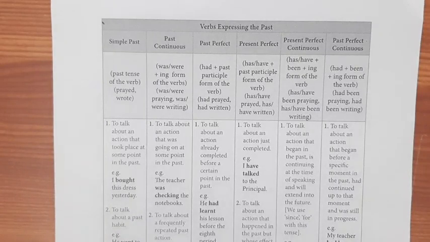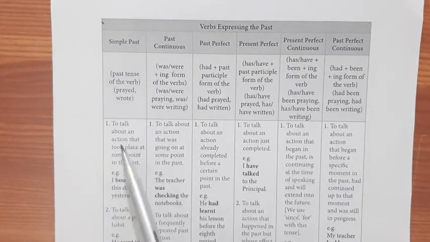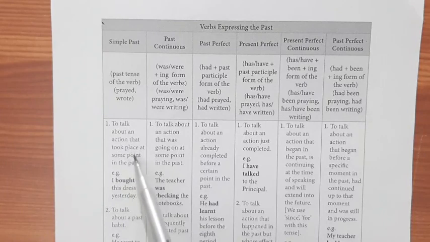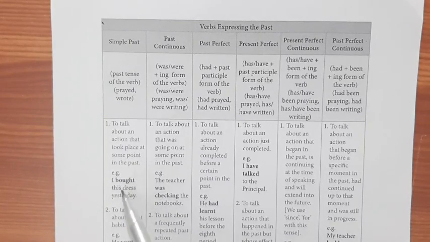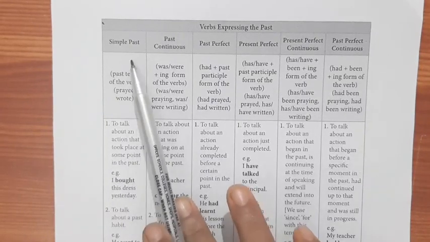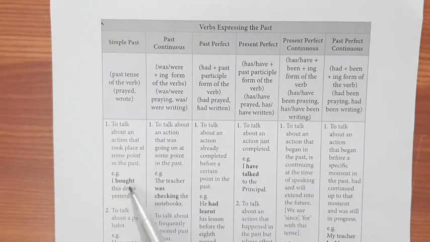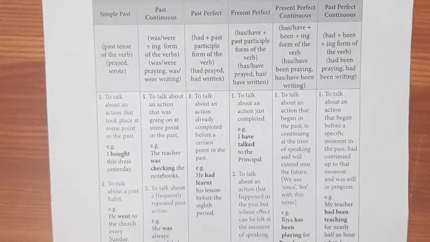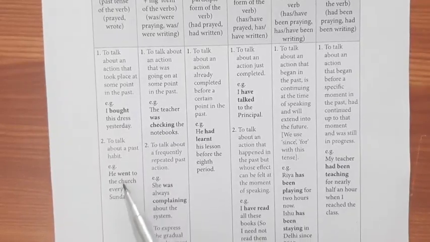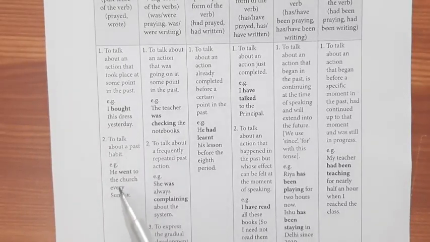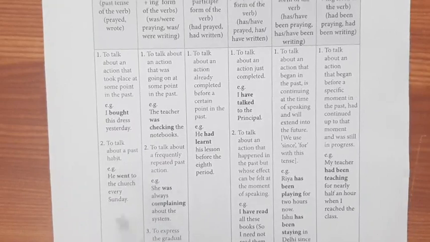By using the past tense of the verb to talk about an action that took place at some point in the past, what will we use? We will use the simple past. Example, I bought this dress yesterday. Bought refers to the past tense of buy, and yesterday marks the day which has already happened. To talk about a past habit, he went to the church every Sunday. This refers to the past habit.